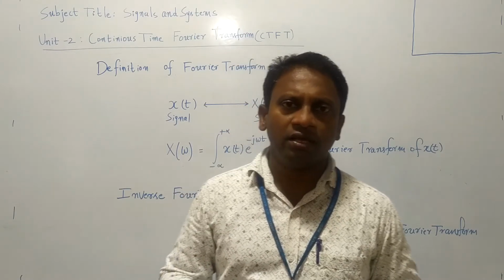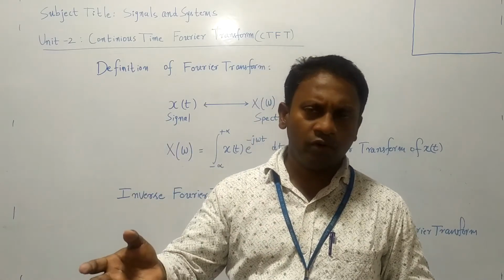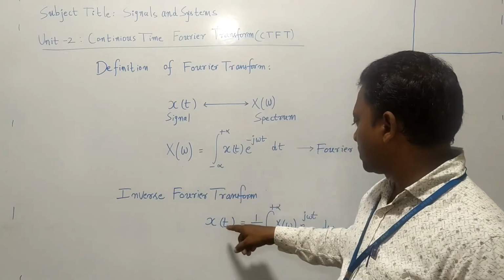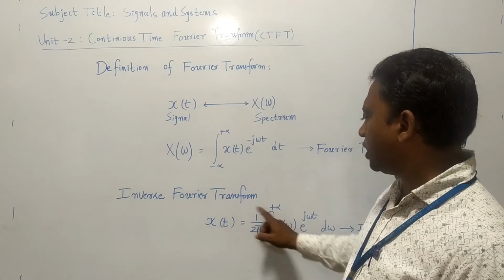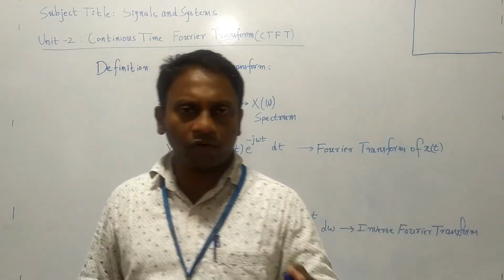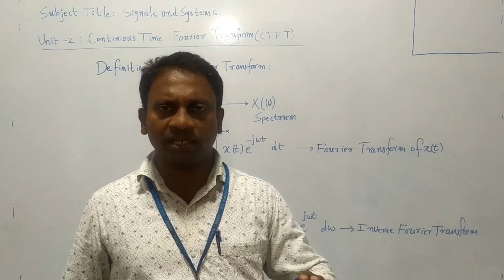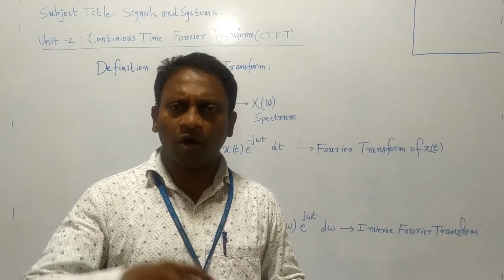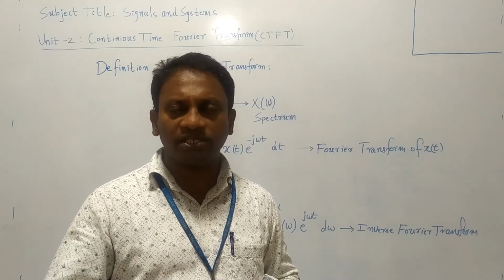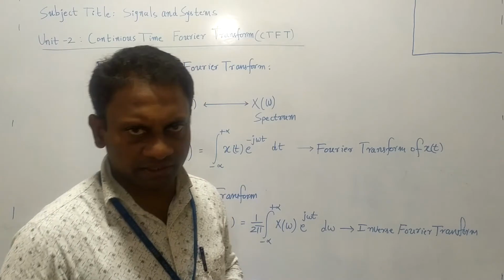Now we have two things here. If you want to convert x of t to X of omega, we will use the X of omega formula, and if you want to convert X of omega to x of t, we will use the second formula. Using these two formulas, we are going to see some problems. The major second unit is how to find the Fourier transform, how to find the inverse Fourier transform, what are the properties of the Fourier transform, and also we will discuss the sampling theorem finally.